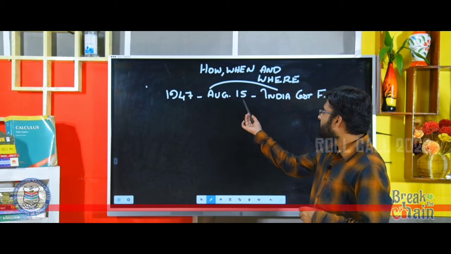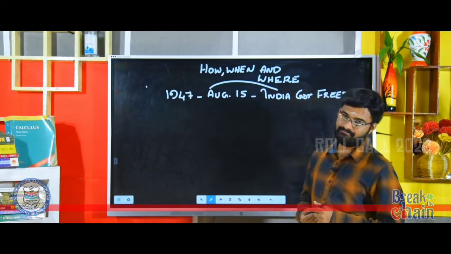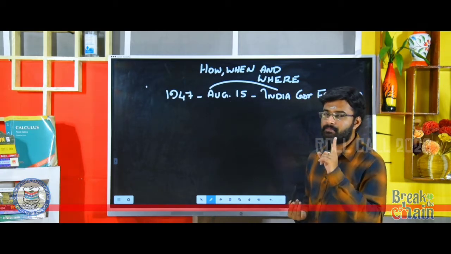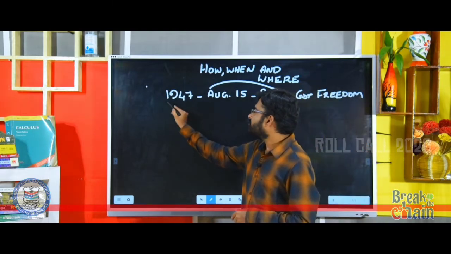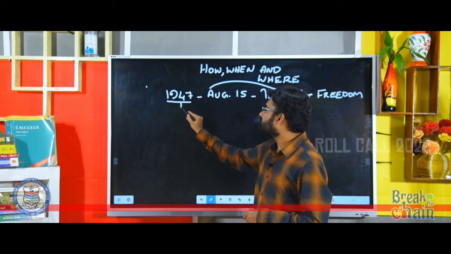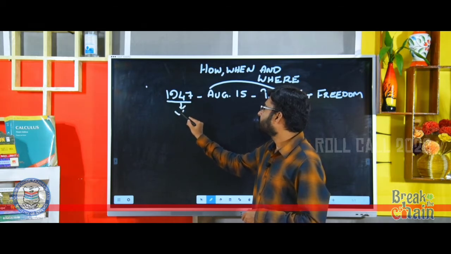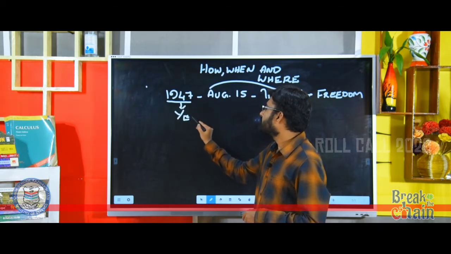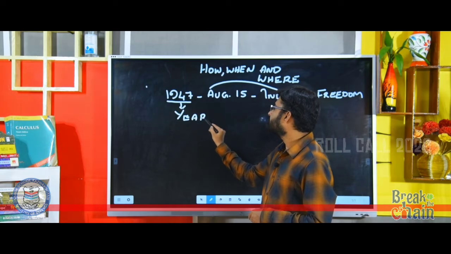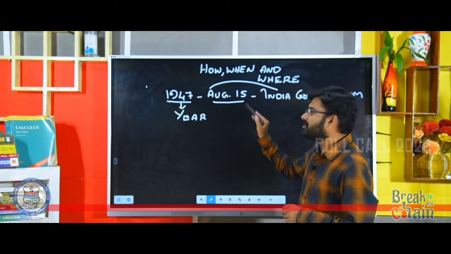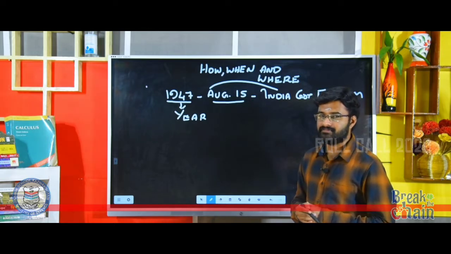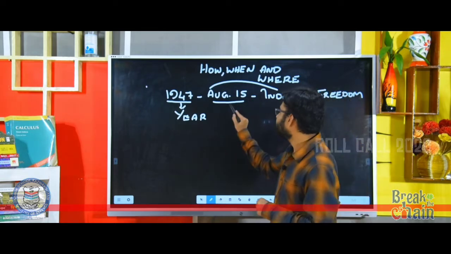1947, August 15th, India got freedom. As I told, it is a part of past. This is a year. 15th August, this is a date.